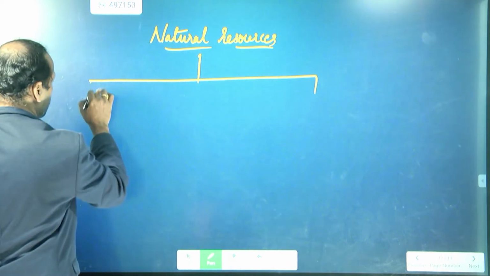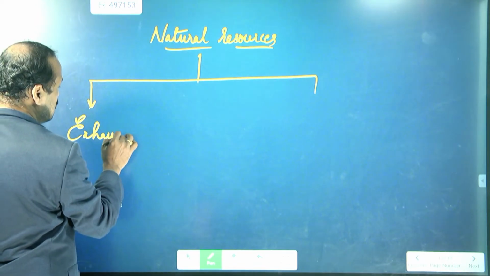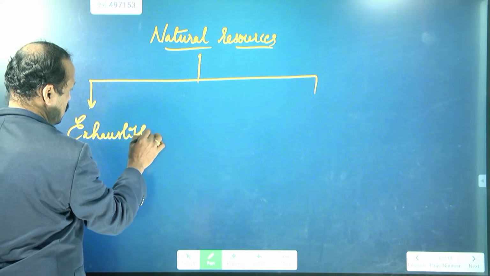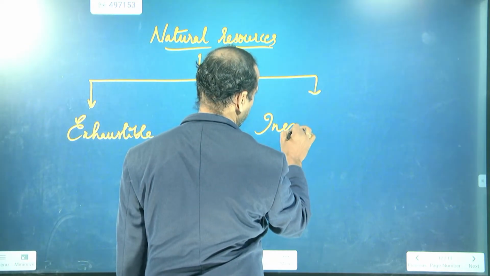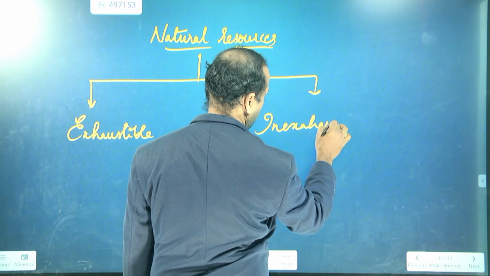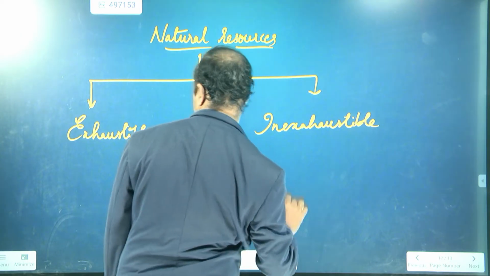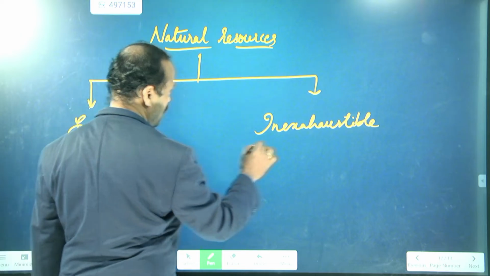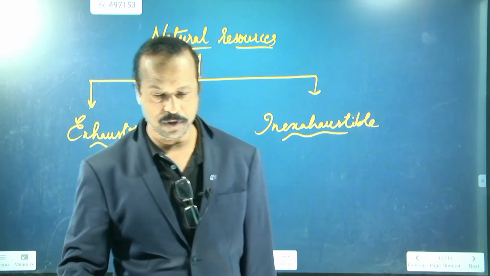One is called exhaustible and the second one is called inexhaustible.